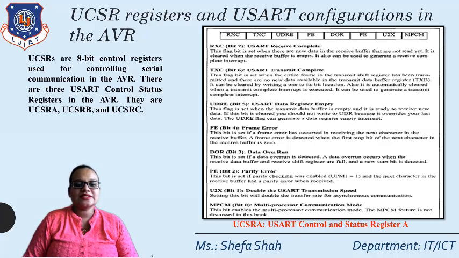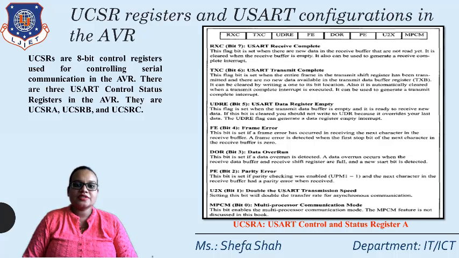Then PE, that stands for parity error. This bit is set if the parity bit is enabled and the next character in the receive buffer has a parity error when received. And last, the D1 bit, that is U2X, for doubling the data speed, and MPCM, that is for the multi-processor communication mode. It is used, but we will not use it in our syllabus.